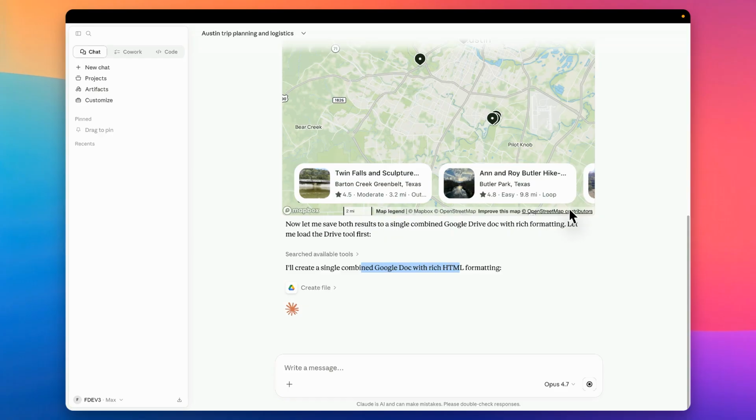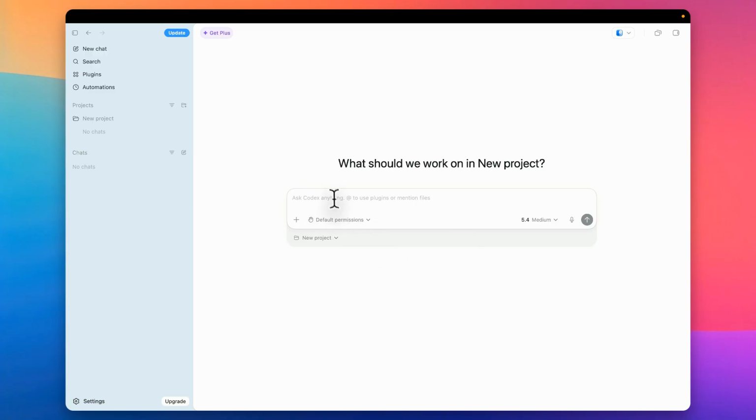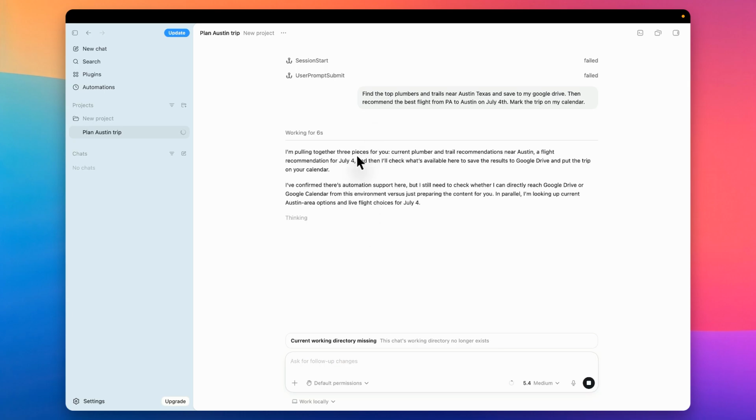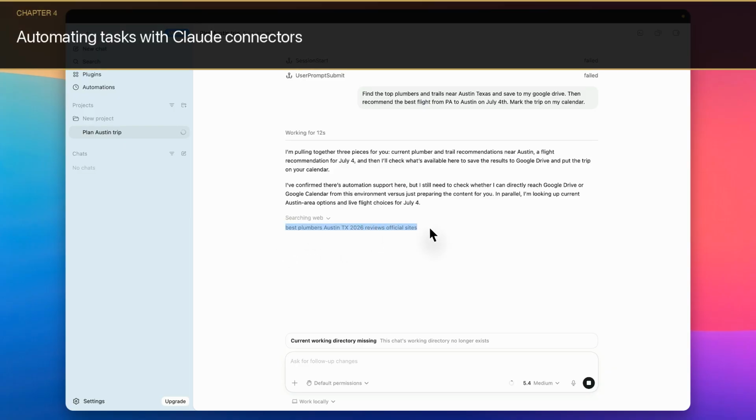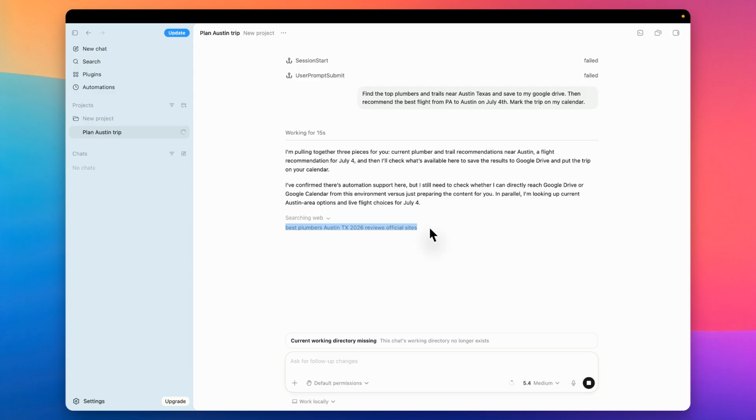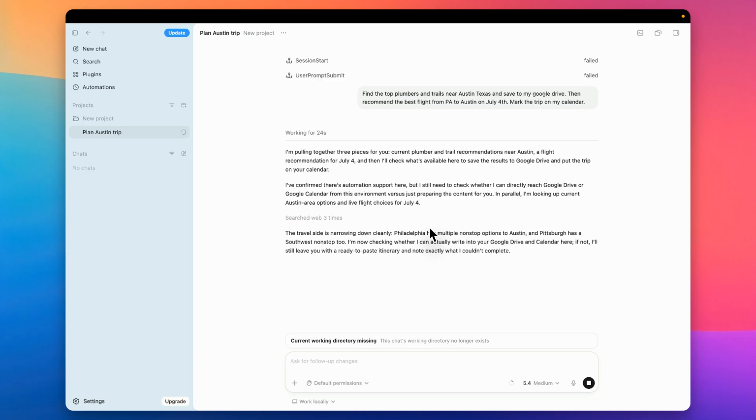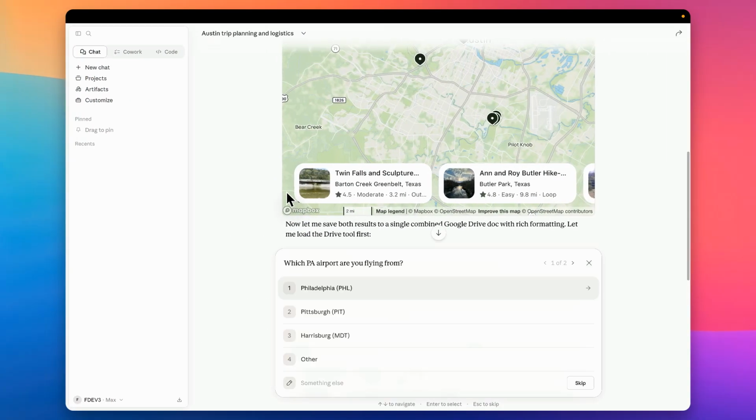So very, very interesting. Now, while this is going, imagine trying to do this with the Codex desktop app. I'm going to go in and paste the same prompt. And the experience just is not the same. It's just not the same, unfortunately. So in here, it's taking that and it's confirmed there's automation support. It's searching the web. Searching the web is interesting, but is it using Thumbtack? It's not. Thumbtack is probably one of the more superior, better services for finding service providers. So if you're going to be searching for service providers, you want to use a tool that's really good at that. And this Codex app just doesn't give us that experience.